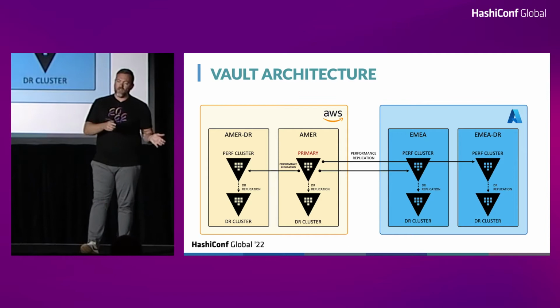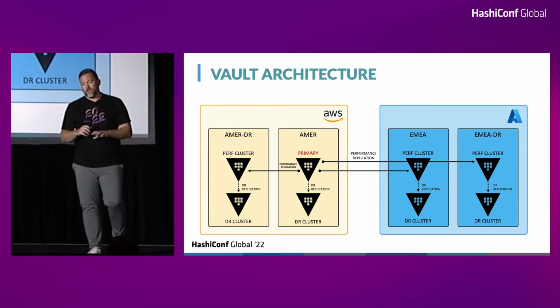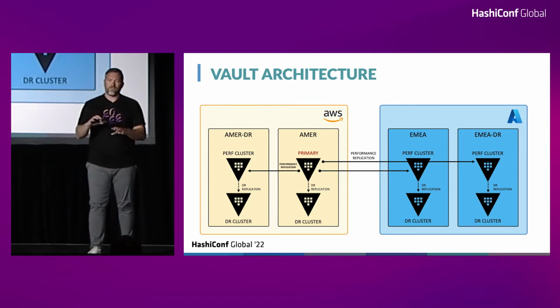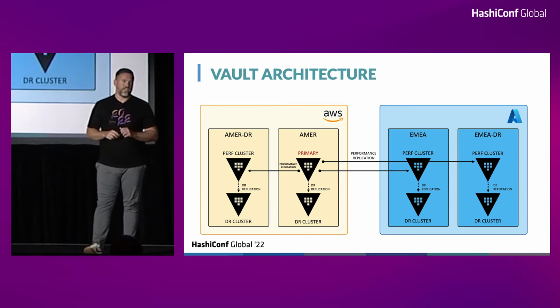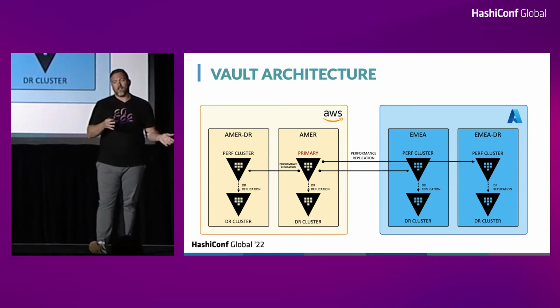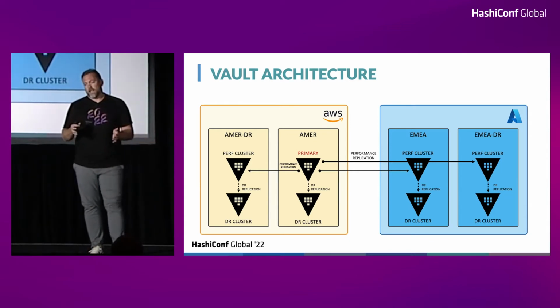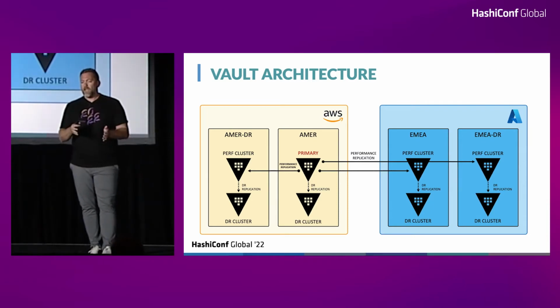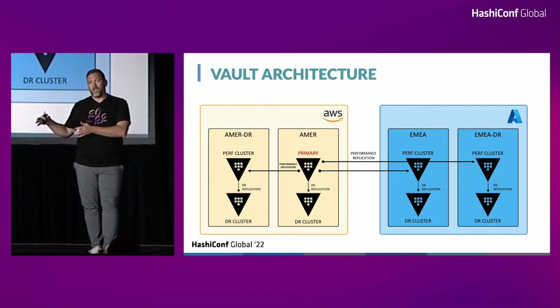We actually have both AWS and Azure. We have lots of clusters. This is only half the clusters that were deployed. We actually deployed 16 total clusters across the board. And the requirement was, again, multi-cloud, so AWS and Azure, multi-region, and AWS actually used multiple regions within America, and then also multiple regions in EMEA as well.